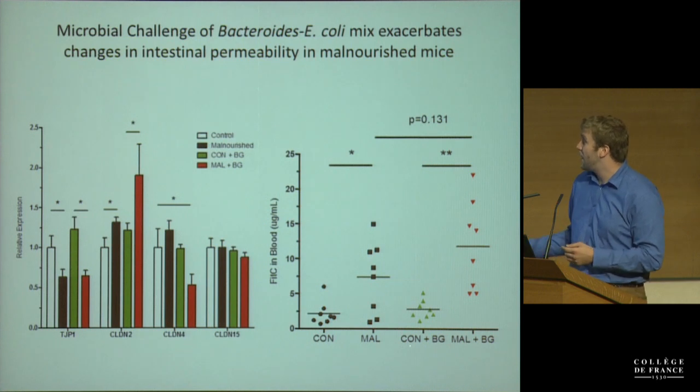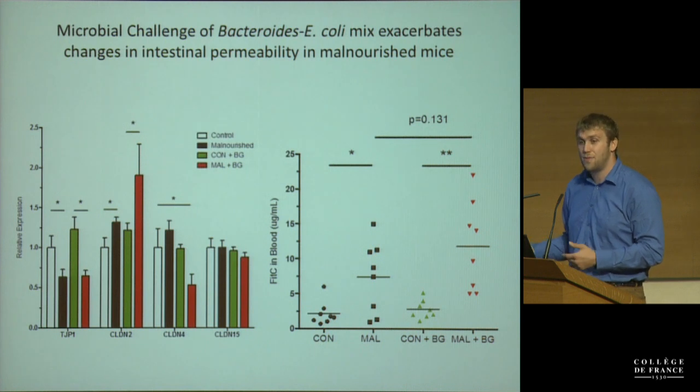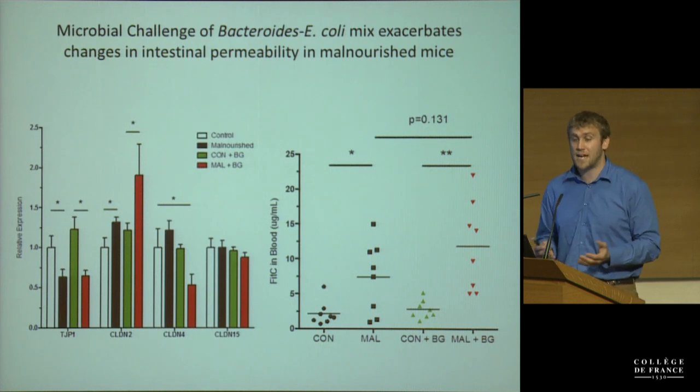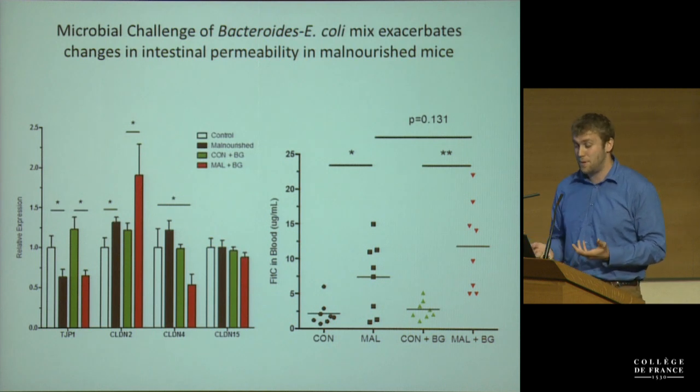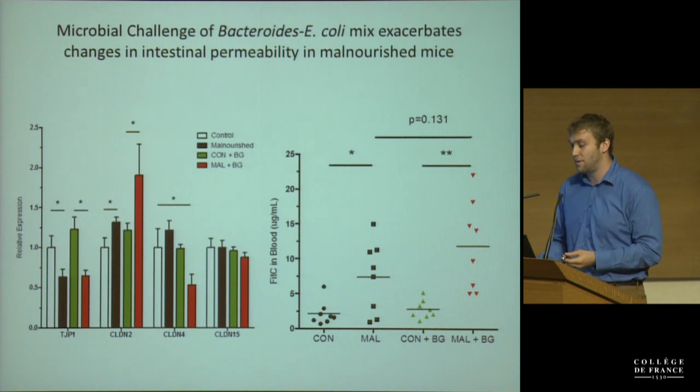Functionally, if you look at the control mice given this bacterial mixture, there's not much of a difference in the permeability as seen through our FITC-dextran assay. But if you take the malnourished mice and give them this cocktail, there seems to be what could be a biologically significant upregulation in permeability, meaning that in the malnourished mice, these bugs seem to exacerbate the permeability phenotype we're seeing.